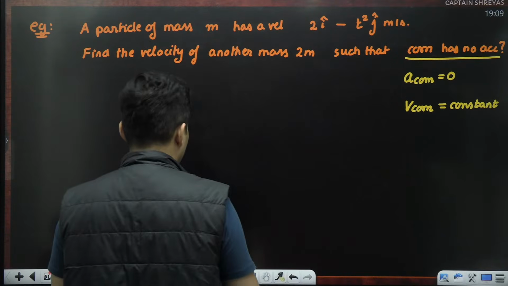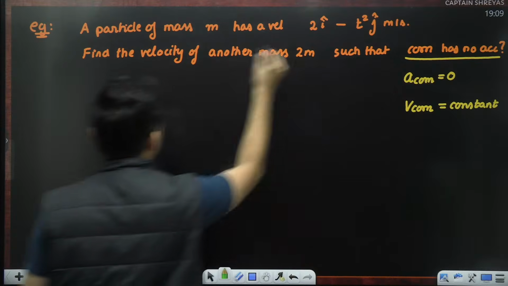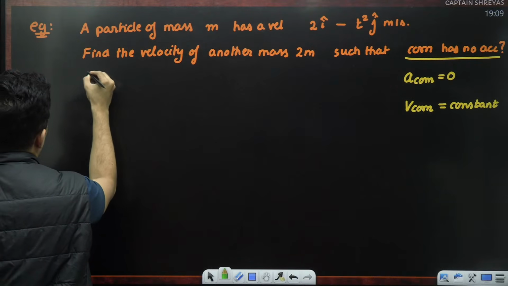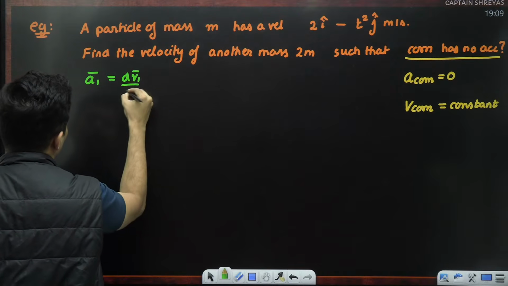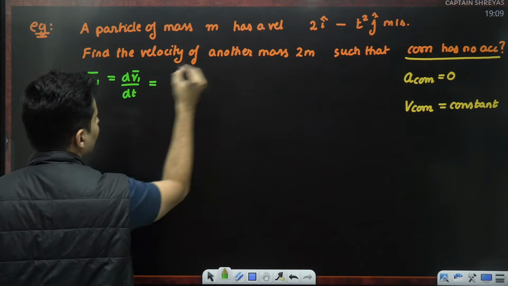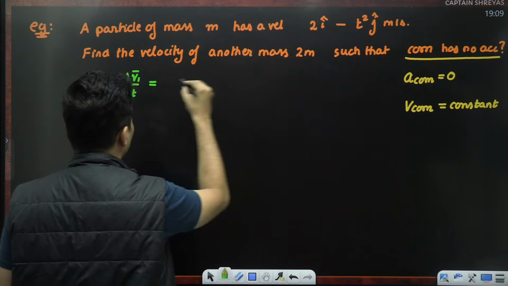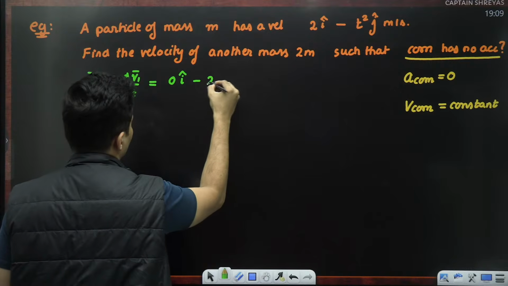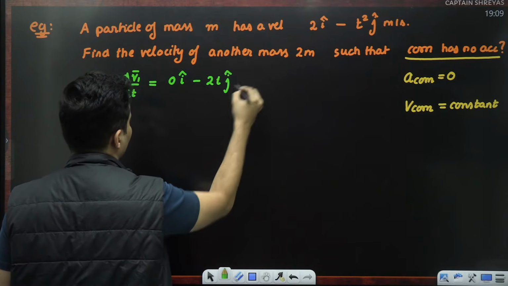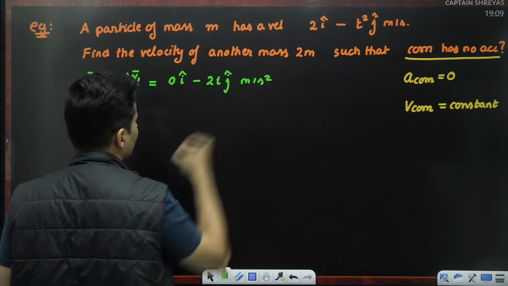Let's also figure out what acceleration number 1 is. Acceleration number 1 will be dv by dt. If you differentiate, you will get 0 i cap minus 2t j cap meters per second square.